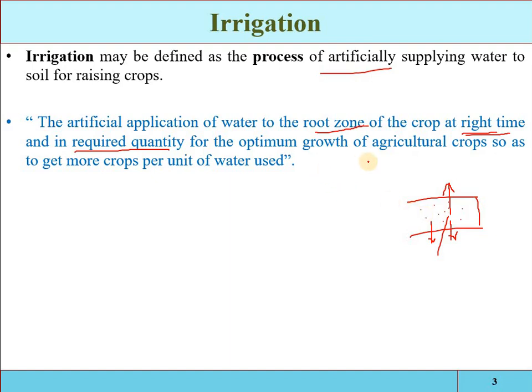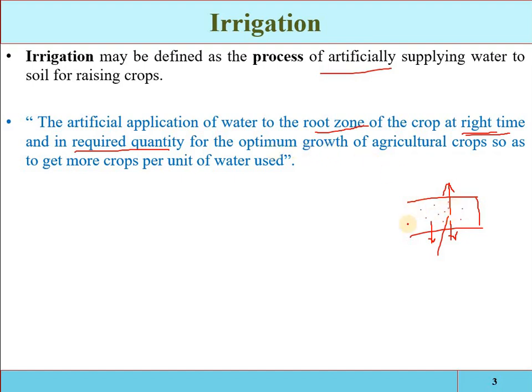And if throughout the crop growth, the right amount of water, the required quantity of water, is available throughout the season, then the growth will be optimum. Optimum means to get the maximum yield from the given setup.